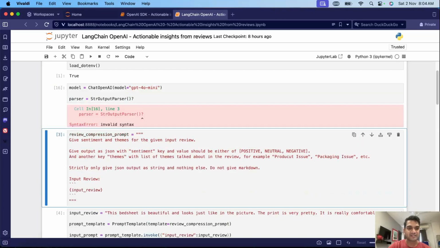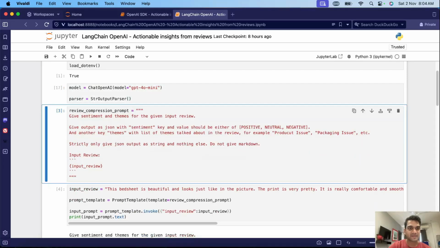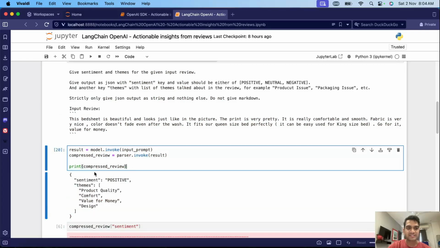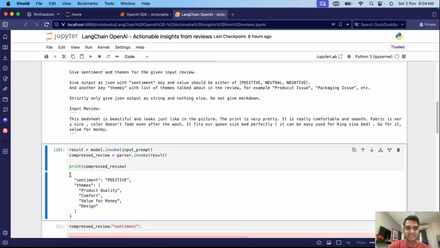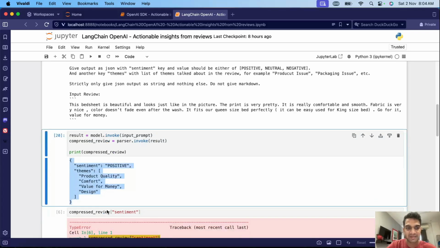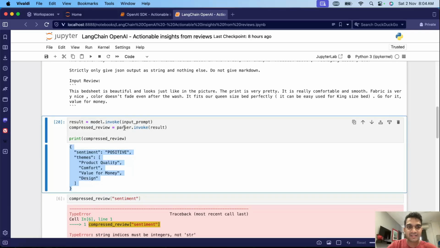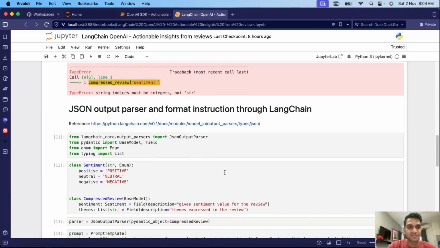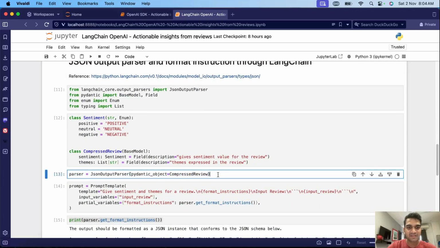So let me run this part again. Yeah, so here this is a string that we are getting, and this string is still a good JSON structure, right? So what we can do is, rather than using this string parser, we can actually use this JSON parser that we define here.